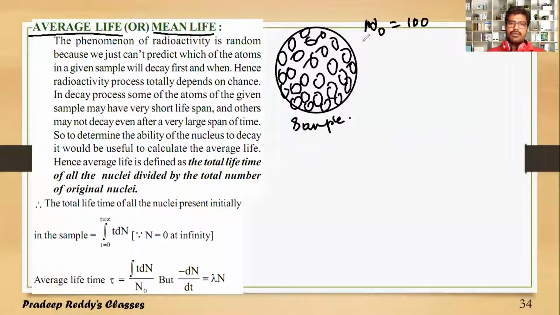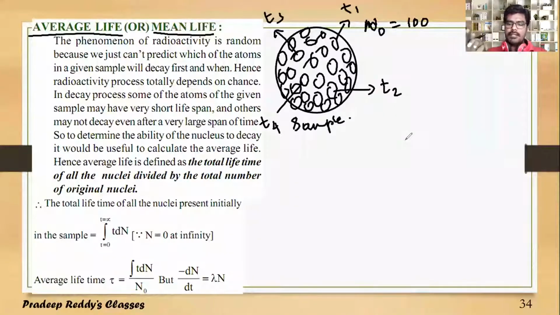Say this first nucleus will undergo disintegration at one time, T1. This nucleus will undergo disintegration at time T2. This nucleus at time T3. This nucleus at time T4. At one time or other, definitely each nucleus will undergo disintegration.